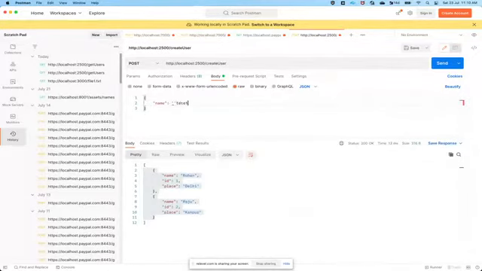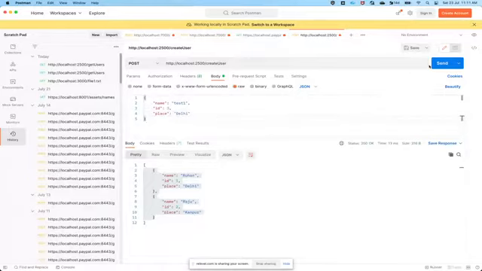We can give any name. Test1. They have their structure to follow, right? Then we need to pass ID. Then ID could be 3 here because this is the third one. Then a place could be Delhi. Correct? Delhi. Yeah?